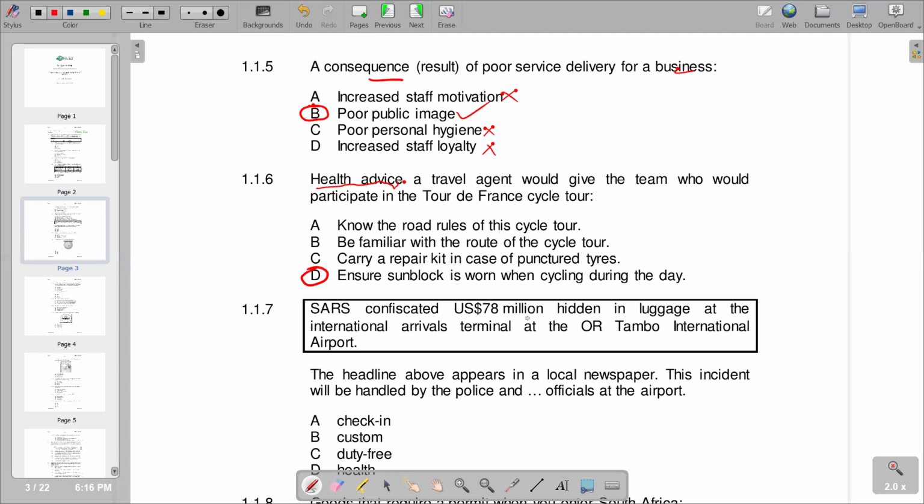1.1.7. SARS confiscated 78 million US dollars hidden in luggage in the international arrivals terminal in the OR Tambo International Airport. The headline above appears in a local newspaper. This incident was handled by the police and dash officials at the airport.